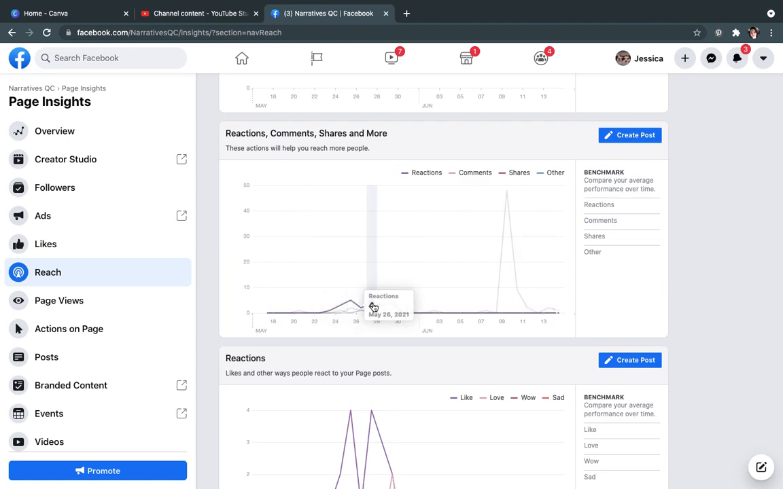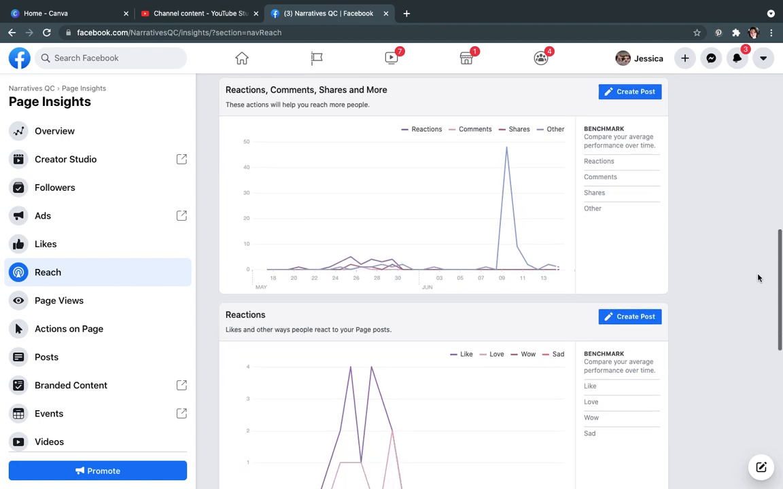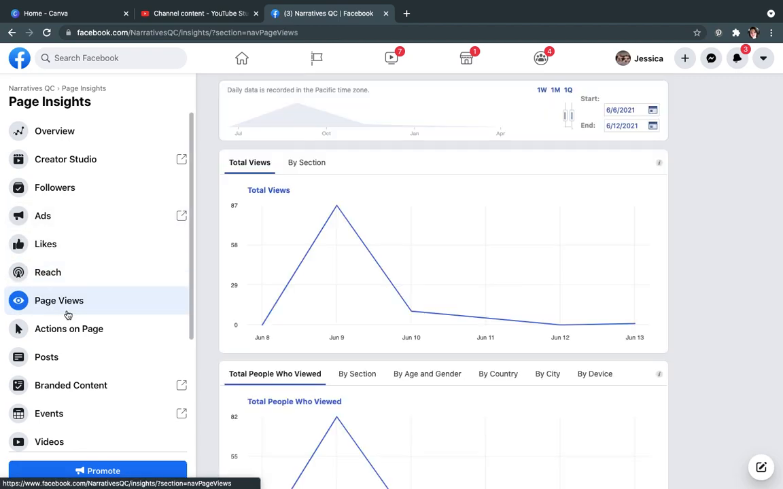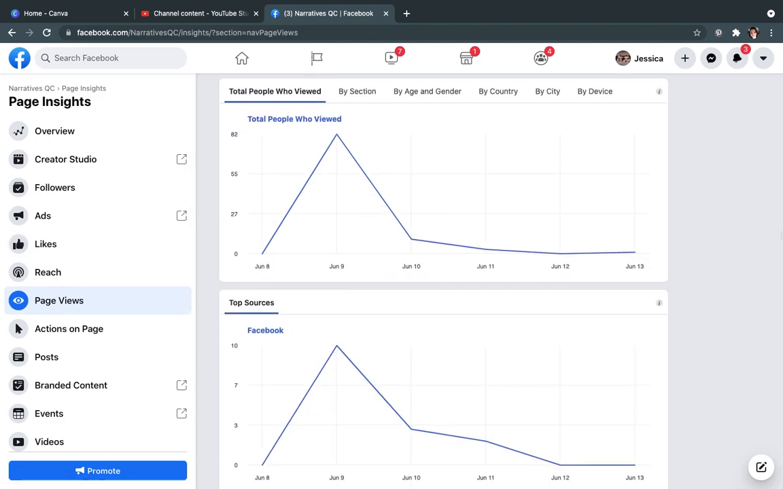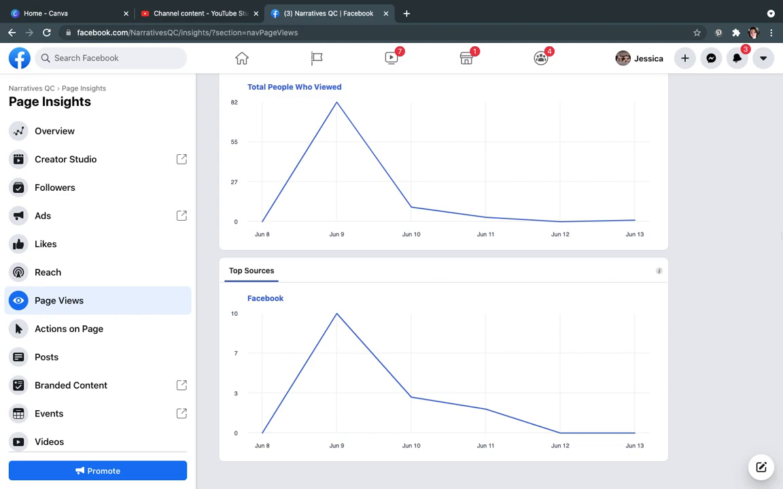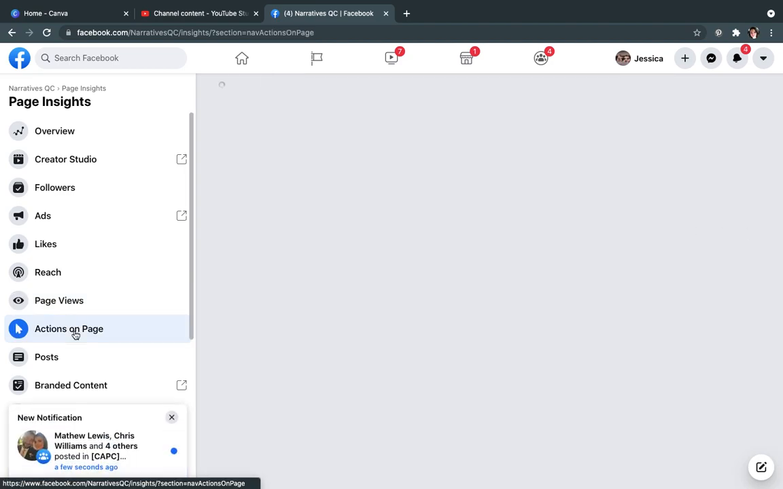You get to see where your shares have happened. So that would say okay, we probably need to work on trying to figure out how do we get people to share our posts. But you can kind of see reactions and that kind of thing. Page views, again, total people who view. It's a lot of the same information, different ways of giving it to you.